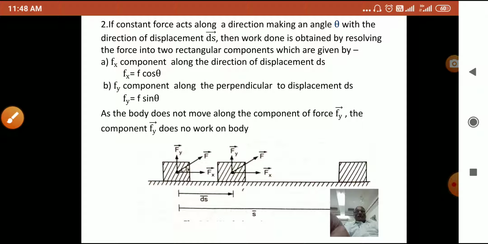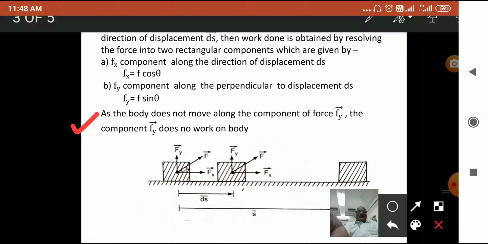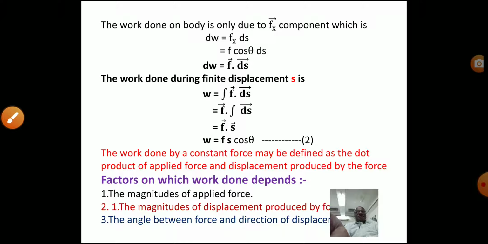Here, as the body does not move along the y-axis, the component Fy does not do work on the body, and the work done can be found out when the body is displaced from this position to this position as per the formula.